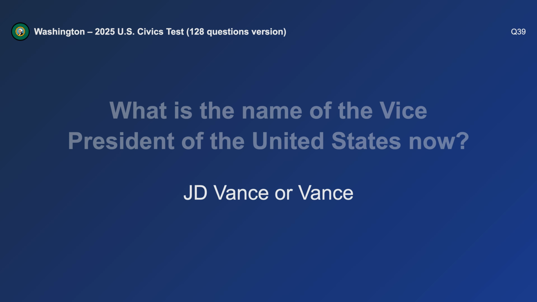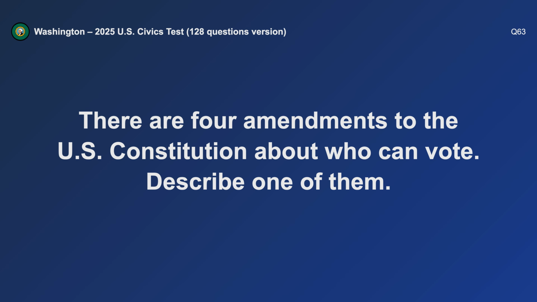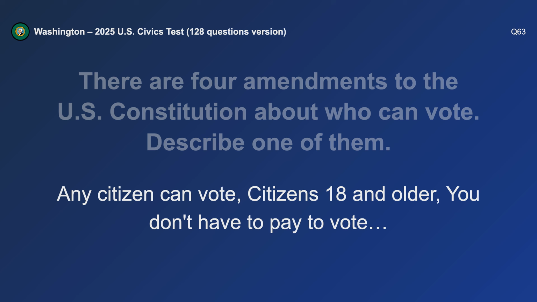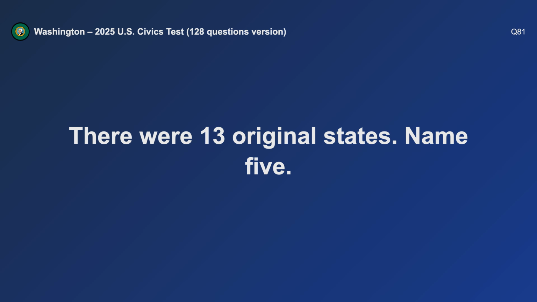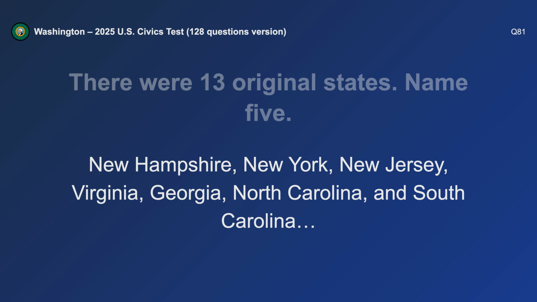J.D. Vance. There are 4 amendments to the U.S. Constitution about who can vote. Describe one of them. Any citizen can vote. What does the Bill of Rights protect? Rights of Americans. There were 13 original states. Name 5. New Hampshire, New York, New Jersey, North Carolina, and South Carolina.